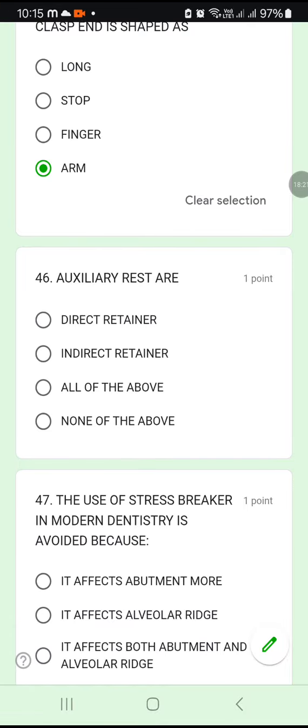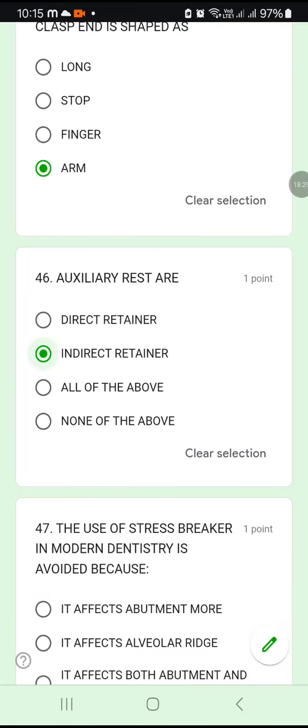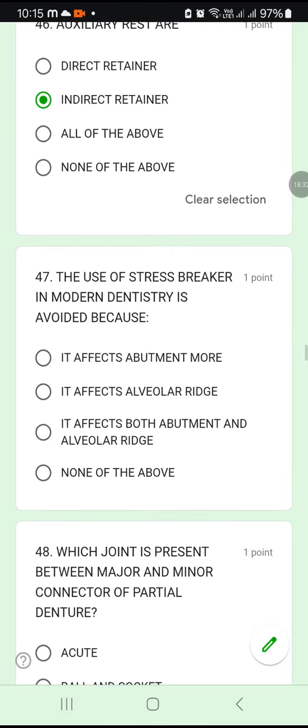46. Auxiliary rests are direct retainers, indirect retainers, all of the above, or none of the above. Auxiliary rests are actually indirect retainers. 46B, indirect retainers.